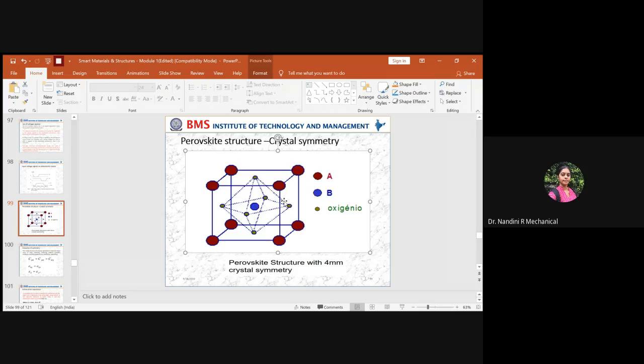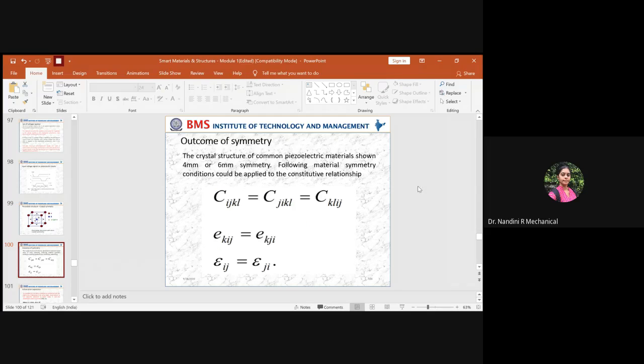Then we do a sintering process to see that the material you have devised in a sample is densified. So that sample should have this beautiful crystal symmetry. Then only you will get the enhanced piezoelectric charge coefficient.